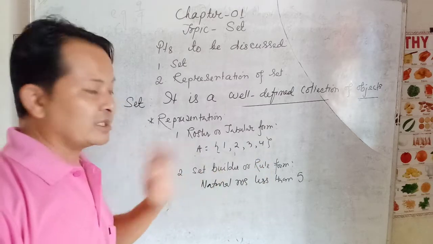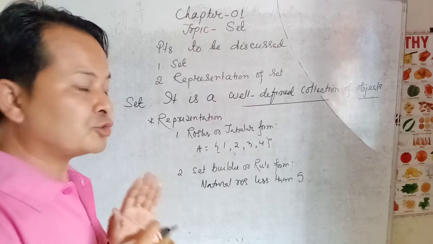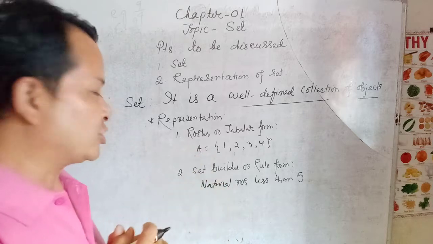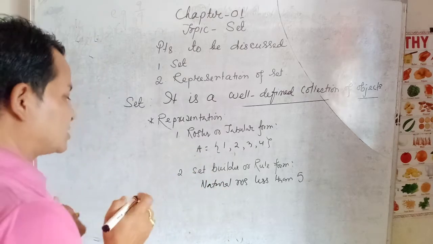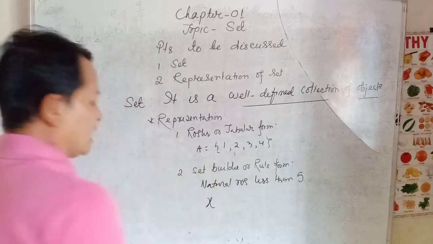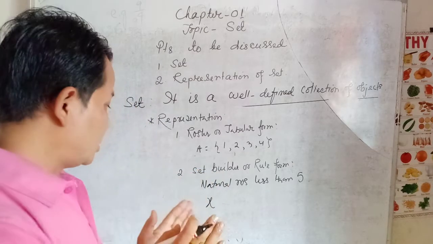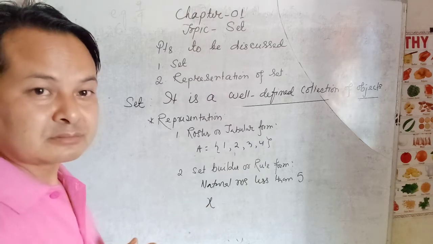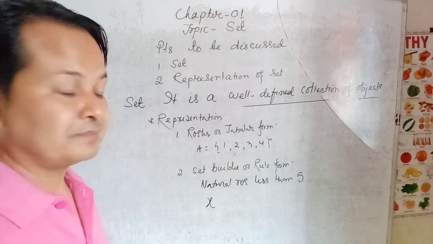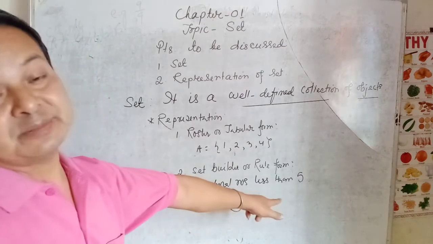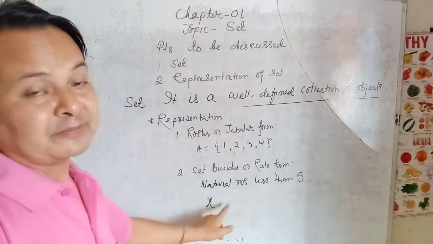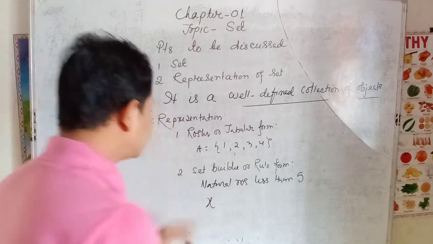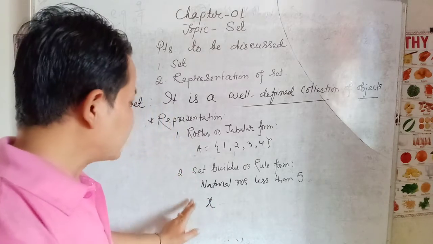In this type of set builder form, what we have to do is choose one variable. Generally we choose the variable x. Just consider x. I have chosen one variable, that is x. Consider x is the required variable. So x will define the given set. That means this x will give the definition of the given set. Let us see that.